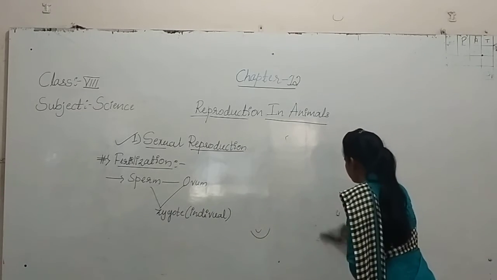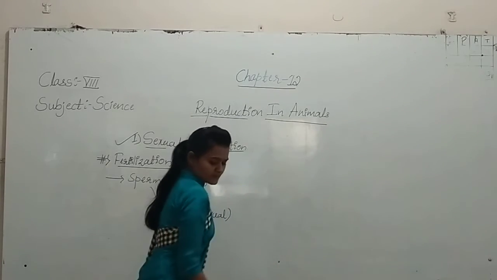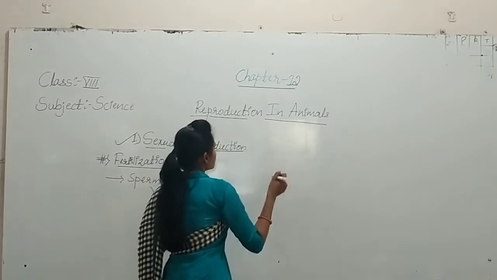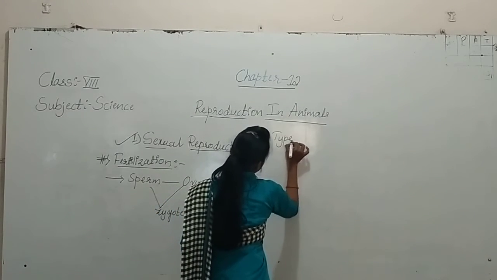See here, right? Types of fertilization.